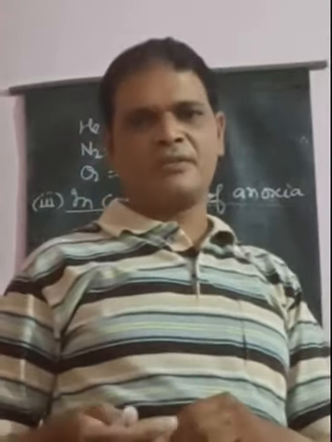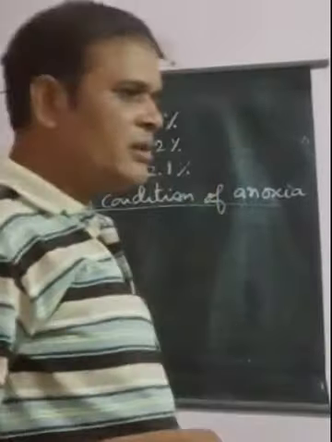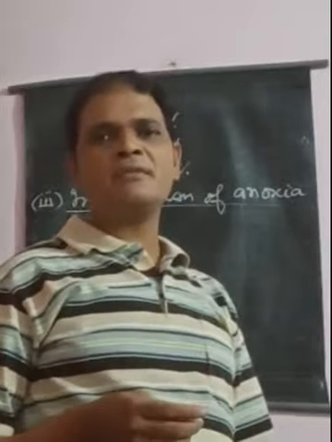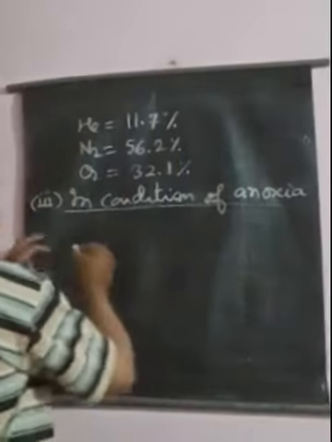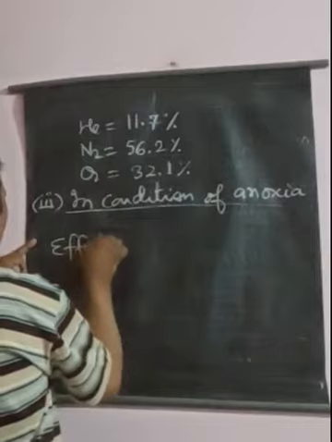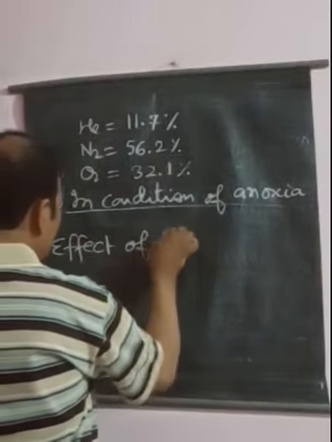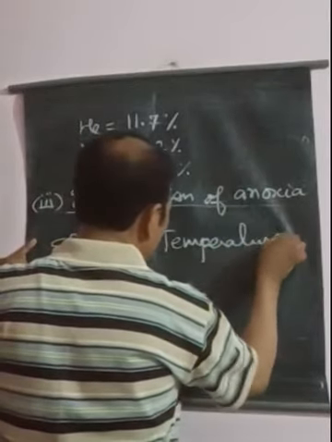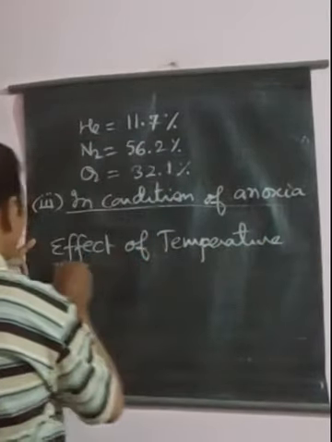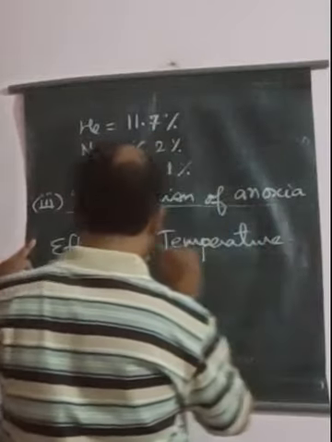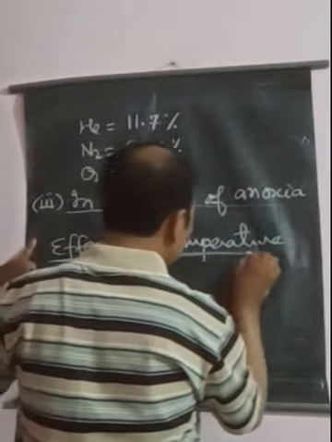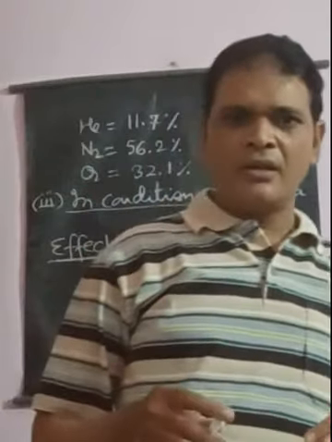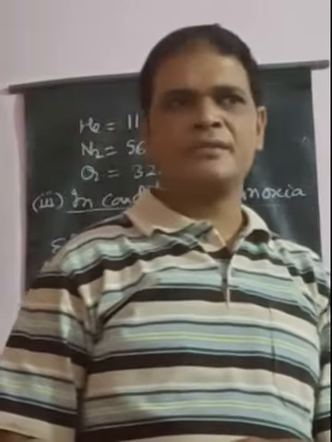Now we will see a particular factor which affects the solubility of a gas in liquid, that is known as the effect of temperature on the solubility of a gas in liquid. On increasing the temperature, the solubility of a gas in liquid generally decreases.